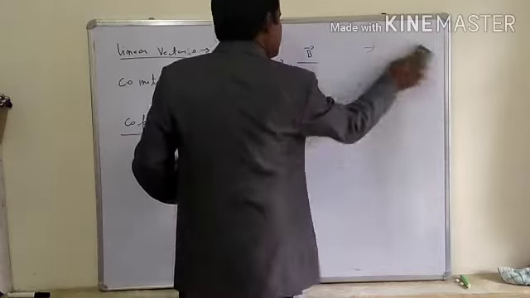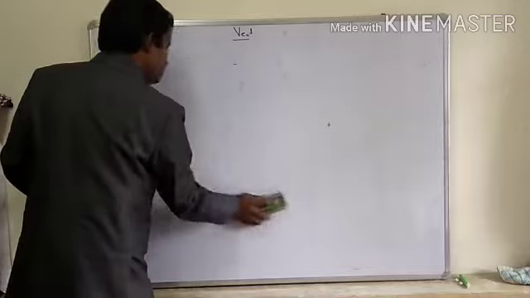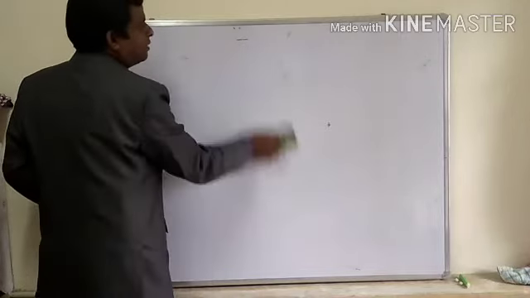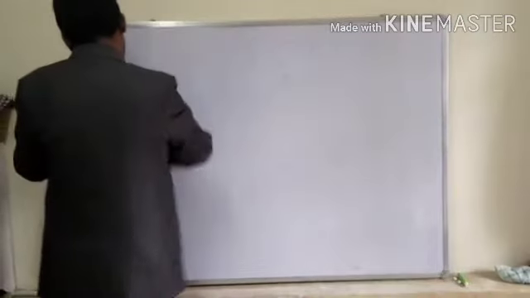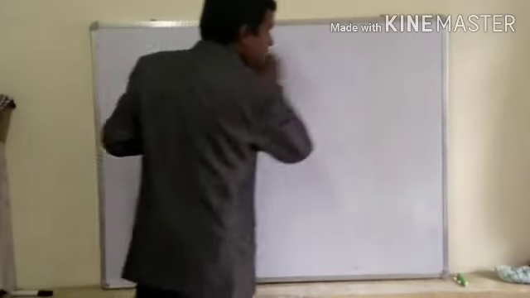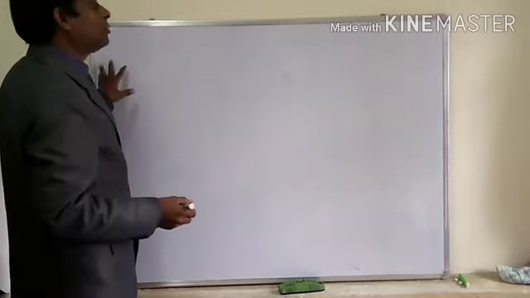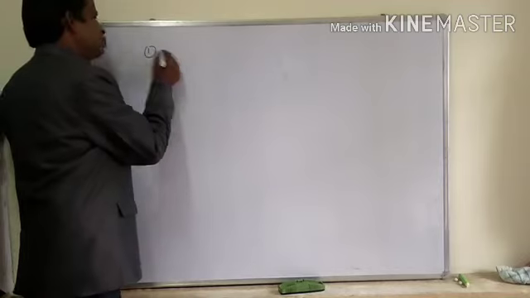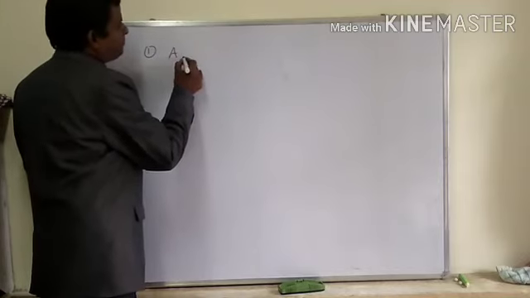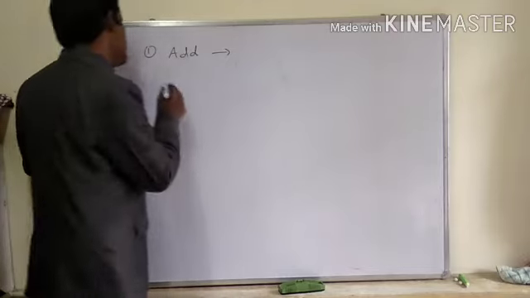So these are the kinds of vectors which are very important. You have to understand all kinds. I think if you understand it, then we will go ahead to the operations of vectors. There are three types of operation of vectors. Number one, two vector quantities can be added, so the operation will be addition.